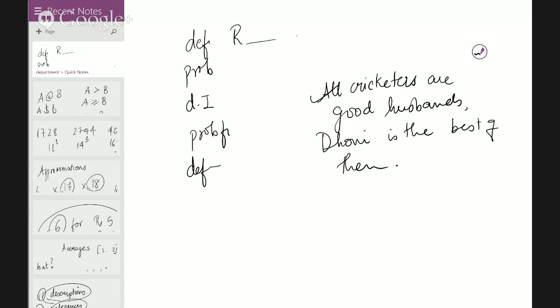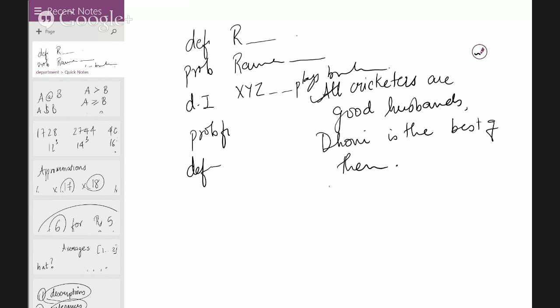Probably true is a little dicey here, because we have made very extreme statements. Dhoni is the best of them, something like Raina comes second best, can be a probably true statement. Data inadequate will be something like, say, XYZ cricketer plays brilliant cricket, because we don't know about that.